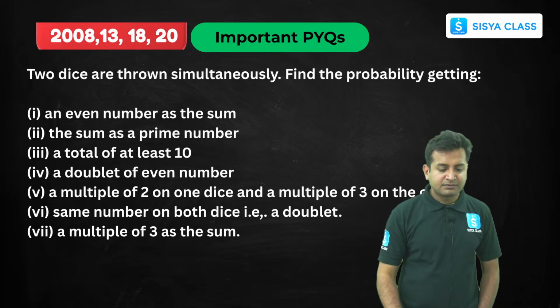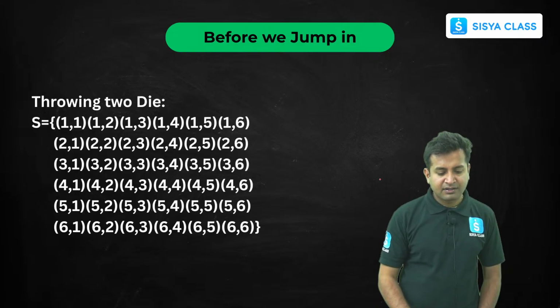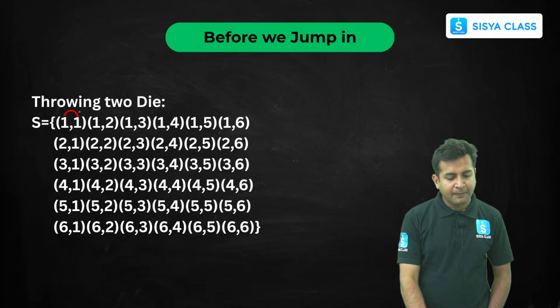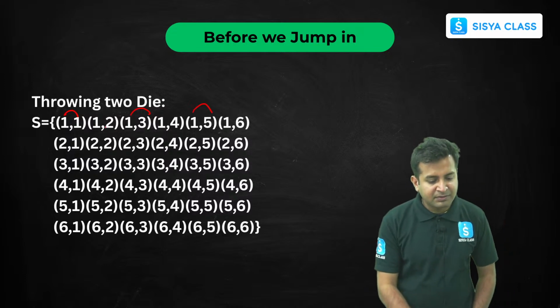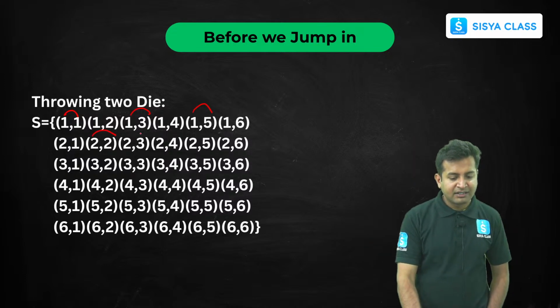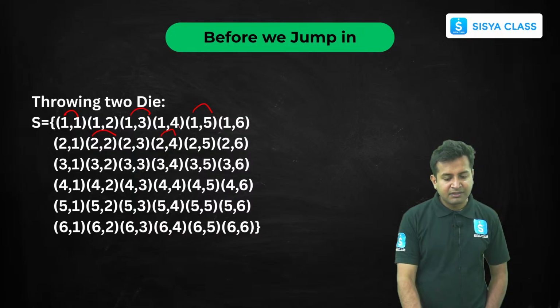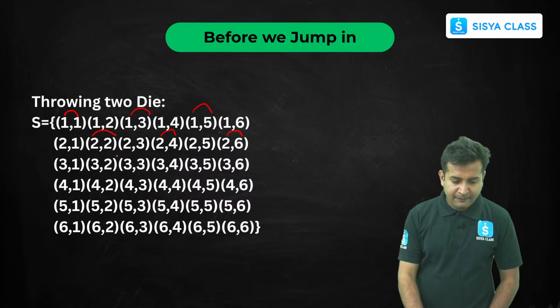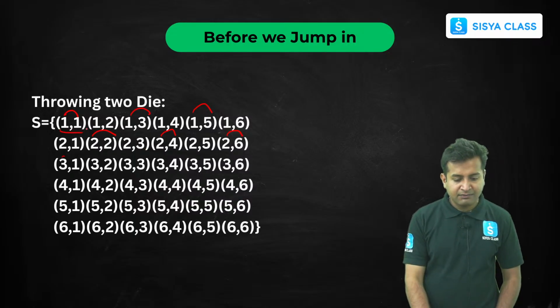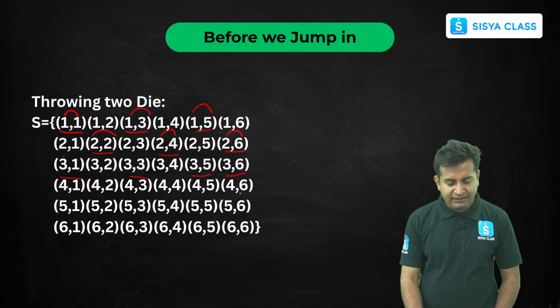So the first one, even number as a sum. Whenever we have 2 odd numbers or 2 even numbers, then the sum would be even, right? See, whenever we have 2 even numbers or 2 odd numbers, the sum would be even. So here you can see 1, 2, 3, 4, 5, 6, 7, 8, 9, 10, like this, right?